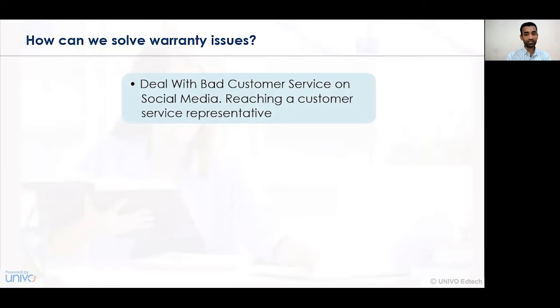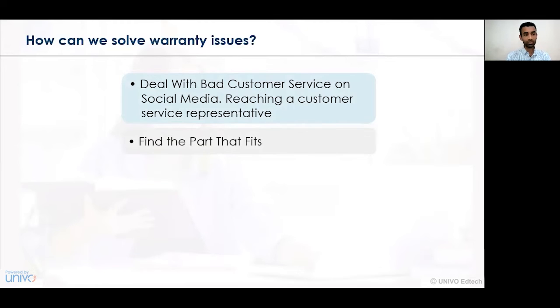When we deal with bad customer service on social media, reaching a customer service representative is of utmost importance. Whenever a customer service issue is observed and raised, we should try to address it immediately, and reaching the customer in the shortest possible time is essentially important. Hence, the customer service representative should be available at the fingertips, and must keep a keen note that if an issue is raised on a social media platform, it is addressed very effectively, very efficiently, and at an early stage.